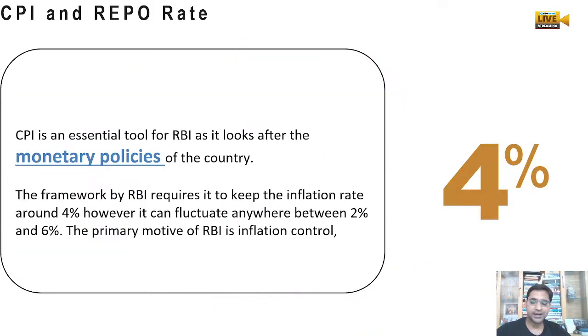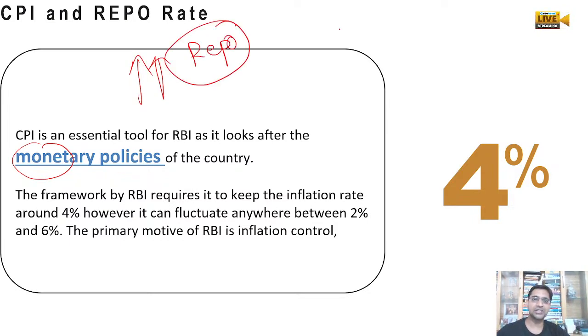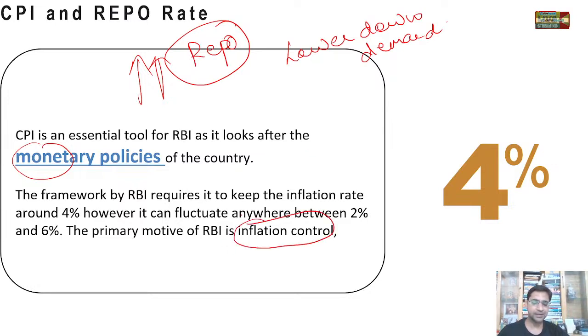So what does the RBI do? The RBI uses monetary policy measures. The RBI increases the repo rate in order to lower the demand, so that the high interest rate is passed on to the people. Once high rates are passed on, people will be less likely to buy things, and automatically inflation will come under control, right?